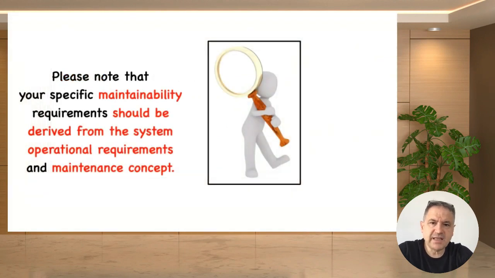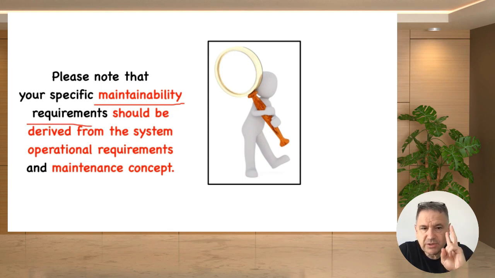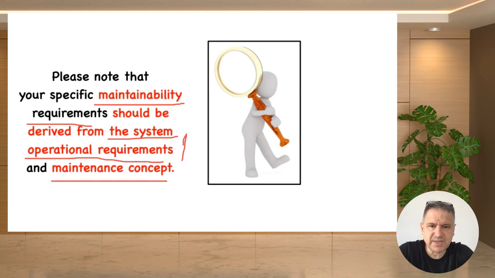My friends, when we are designing our maintainability requirements, we should consider two more important topics. These are the system's operational requirements, the first one, and the maintenance concept. We should consider these two elements before giving a decision on the maintainability.